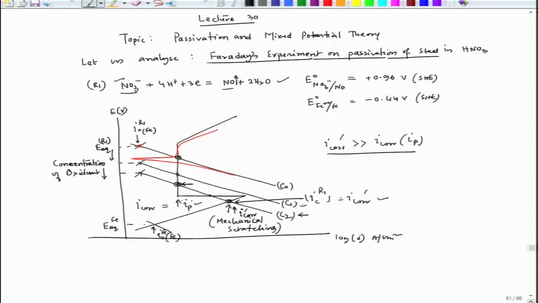after it is passivated. Remember, after it is passivated. If it is not passivated, if we put it in dilute nitric acid, then of course it will corrode at this particular rate. Okay. And when it reaches the concentration C1, then only the passivation happens.